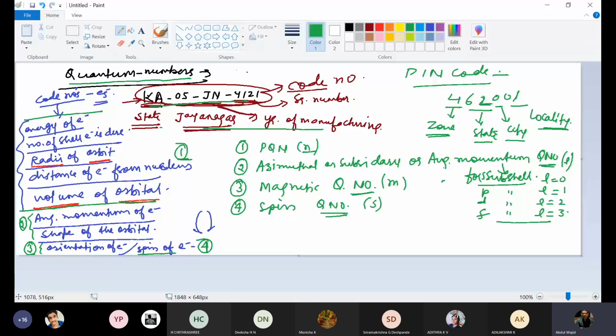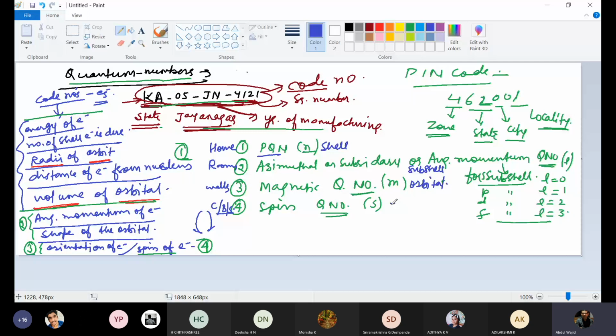Yesterday we were talking about how a home is made of rooms, rooms are made of walls, and walls are made of cement, brick, and sand. So same thing. This gives you information about the shell. This gives information about the subshell. This gives information about the orbital, and this gives information about the electrons. That is what we were talking about yesterday.